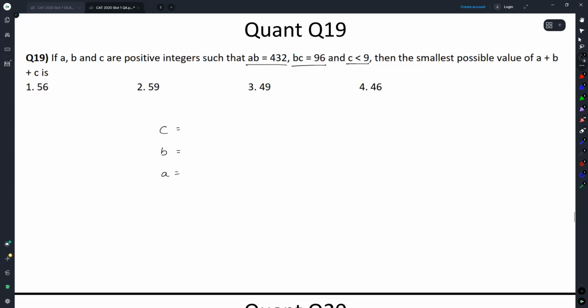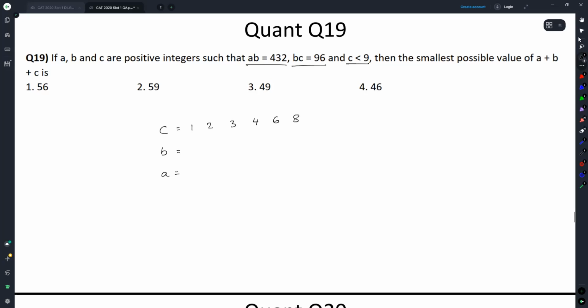C is less than 9. It has to be a factor of 96 and less than 9. What can C be? 1, 2, 3, 4, 6 and 8. These are all possibilities that C can take.